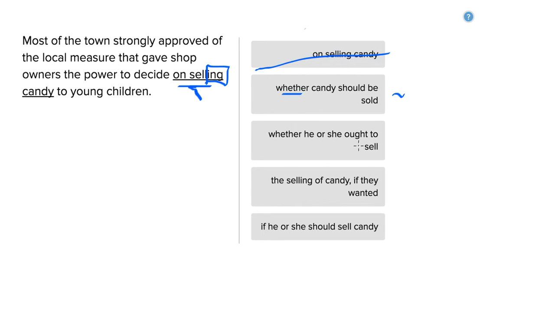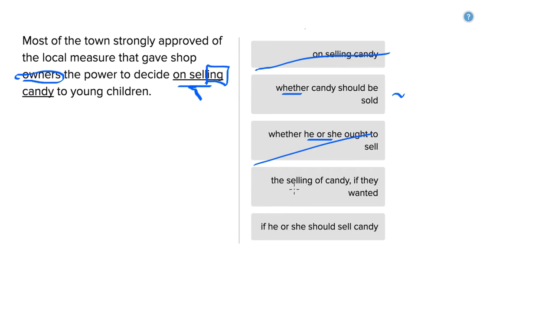"Whether he or she ought to sell." The problem with "he or she" is that the subject being referred to here is shop owners, in the plural. So what you need instead of "he or she" is "they." You want to avoid "they" only when the subject performing the action is singular. You don't want to say, "Mary did so and so, they did so and so." You want to say, "Mary did so and so, she did so and so." So that doesn't make sense.